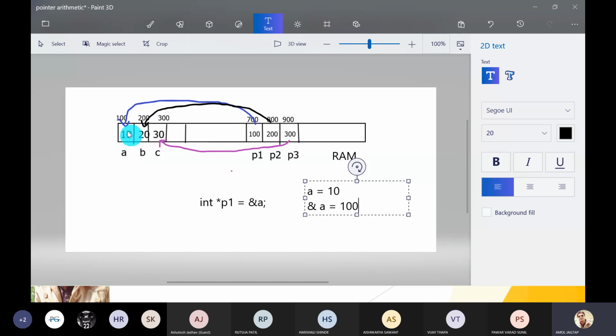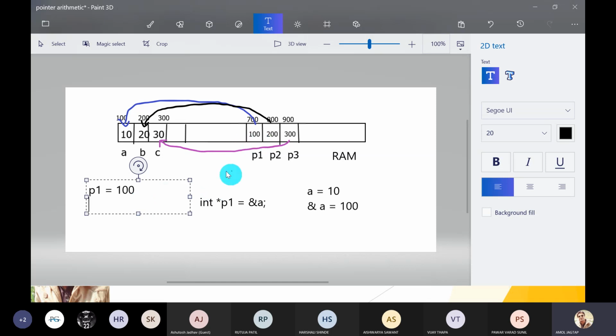While the value inside variable a is 10. So a is equal to 10, address of a is equal to 100. Only those two values are associated with the value variable a. a is a value variable, p1 is a pointer type of variable. Great. But a pointer type of variable has three different values. So just p1, what does p1 give you? The value inside p1, that is an address. So it stores the address itself of another variable a. So it is 100. Great.